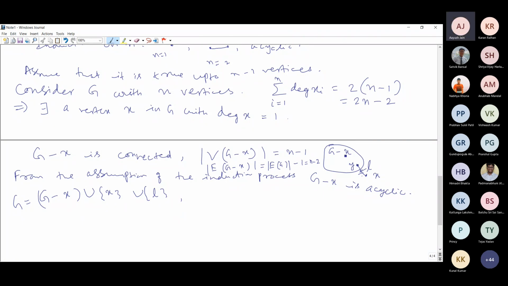G minus X, up to this it is acyclic. When we bring this edge L back together with this vertex, will this create any cycle? No. Then this is also acyclic. Understand? This is also acyclic.